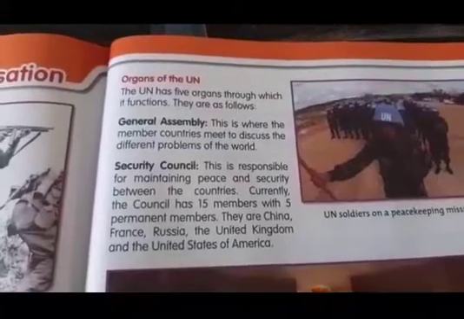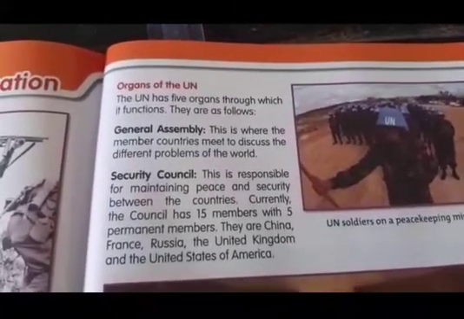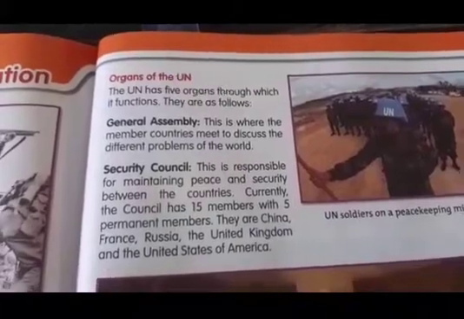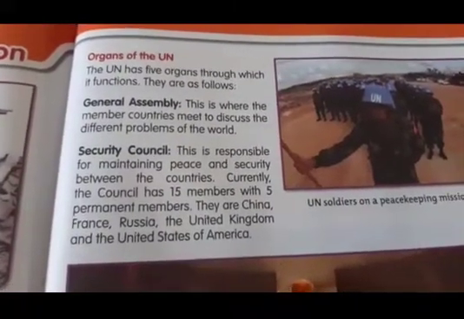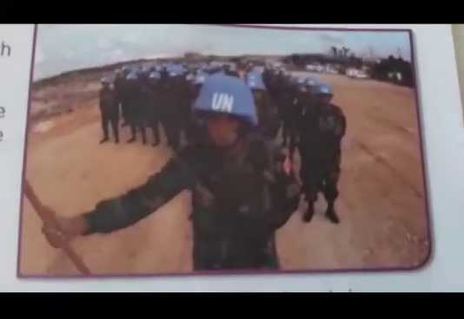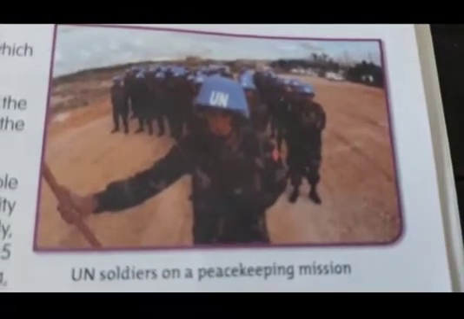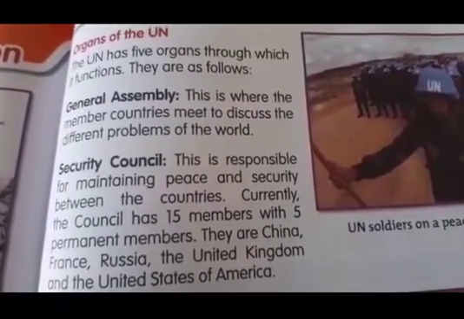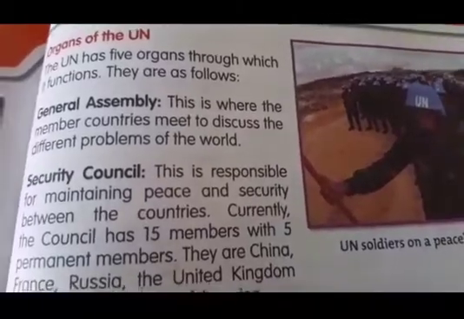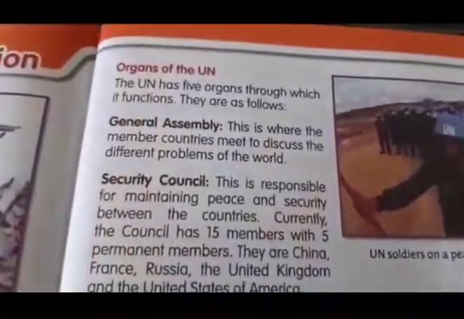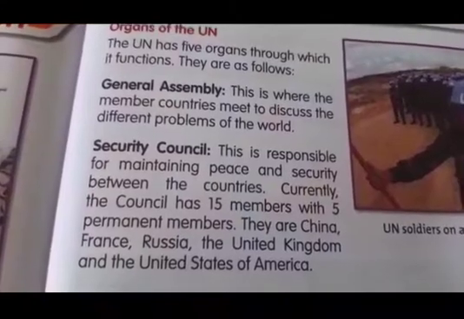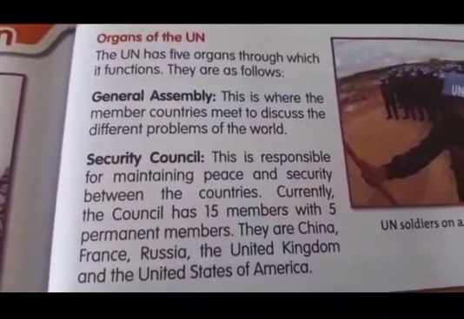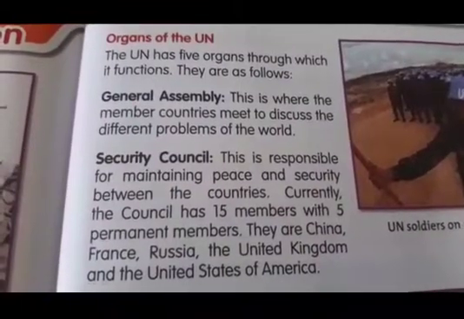Next, beta, page number 149. Organs of the UN. The UN has 5 organs through which it functions. They are as follows. How many organs does the UN have, beta? 5 organs. See this picture? UN soldiers on a peacekeeping mission. Now keep your fingers where I am reading. There are 5 organs which help the United Nations to keep and maintain the peace. Now, next one.